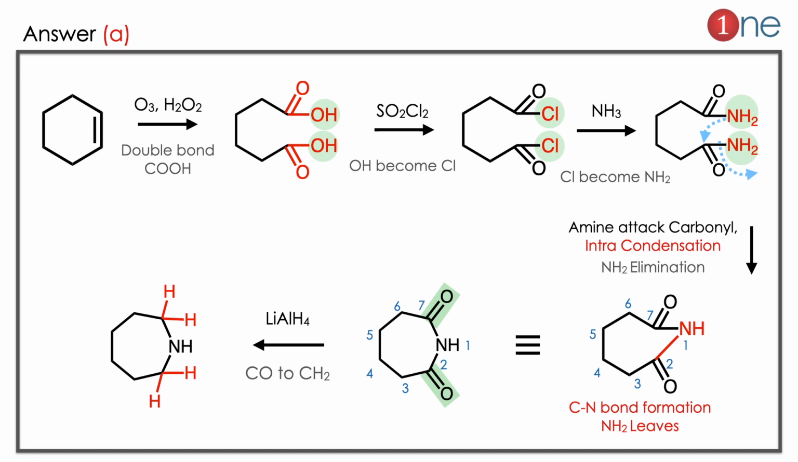Then you are using the lithium aluminum hydride. Lithium aluminum hydride reduces the carbonyl group to CH2. So finally you have the cyclic amine. So the answer is clearly A. Here you have to learn 2 things. Whenever you have amide or diamide in the same system, intra-condensation is possible. Then you have to always look for the functional group and possibility in the reaction. Here you see alkene becomes alcohol, alcohol becomes Cl, Cl becomes NH2. So, multiple conversions by multiple reagents. This is a typical conversion reaction.